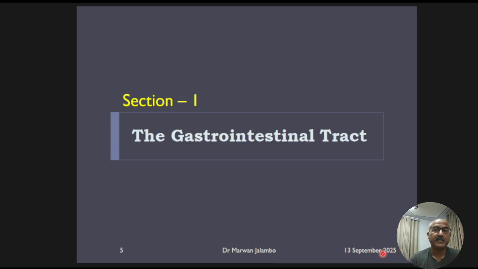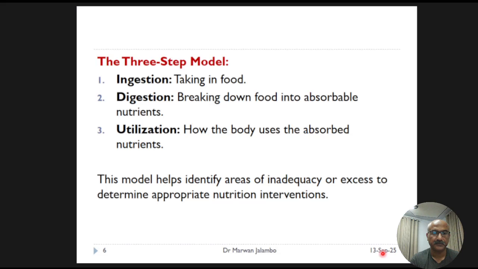So to understand how to assess nutritional status, we first need a framework. So let's begin with the fundamental three-step model of nutrition. When we want to evaluate a person's nutritional health, we look at this simple but powerful three-step model that contains ingestion, digestion, and utilization.